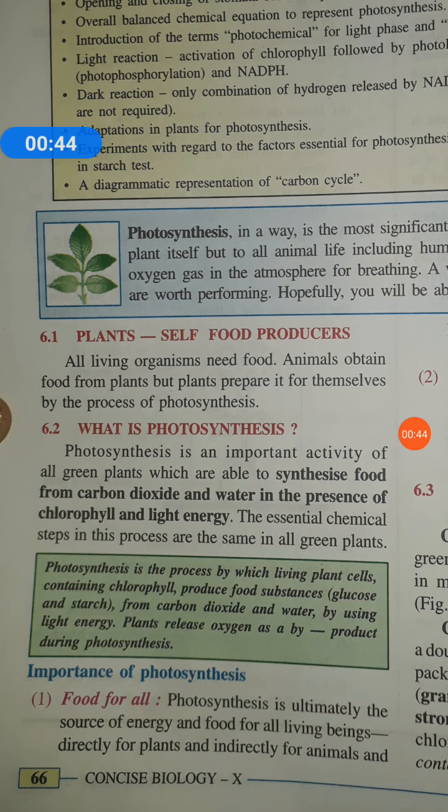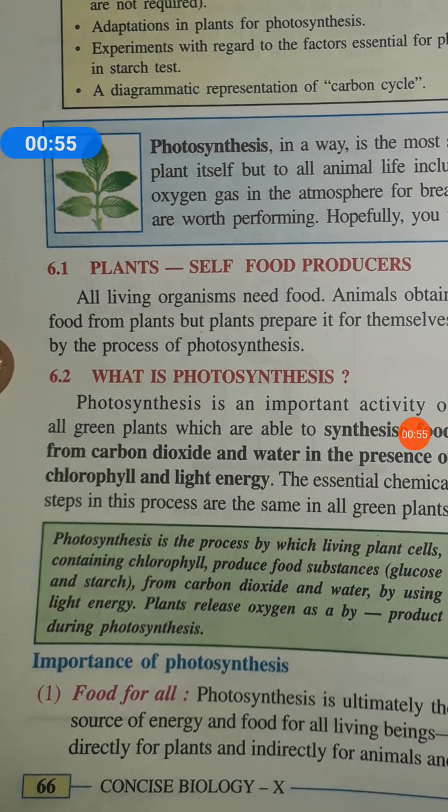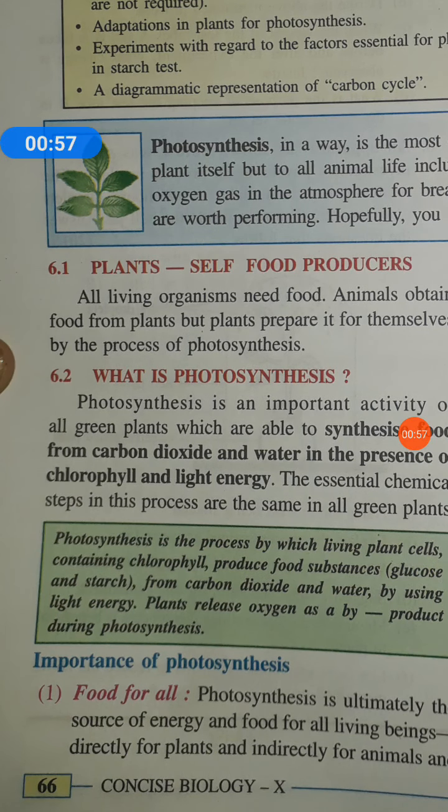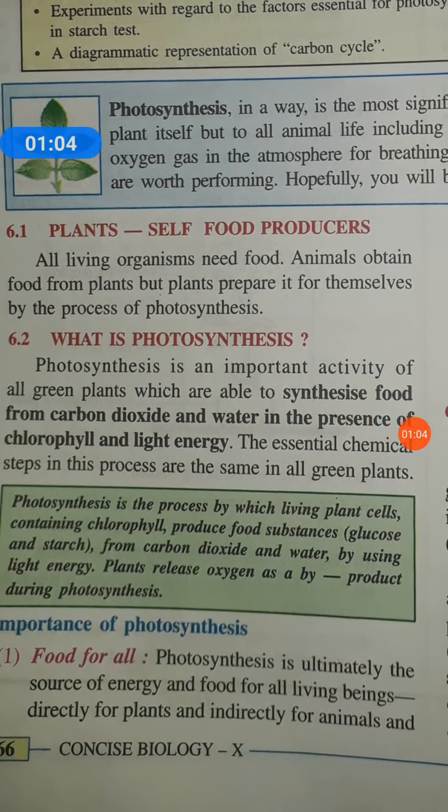Okay, so photosynthesis is the process by which living plant cells containing chlorophyll produce food substances, that is glucose, which is stored in the form of starch, from carbon dioxide and water by using light energy. Most of the time it is sunlight. Plants release oxygen as a byproduct during photosynthesis.